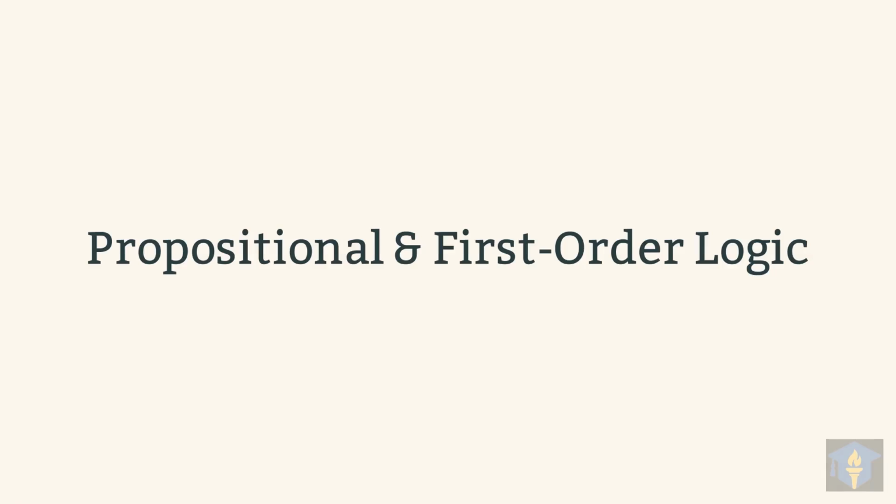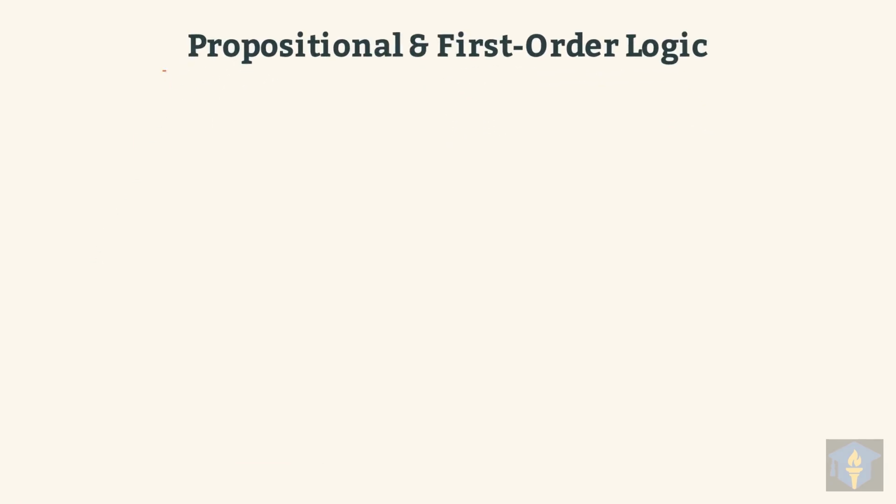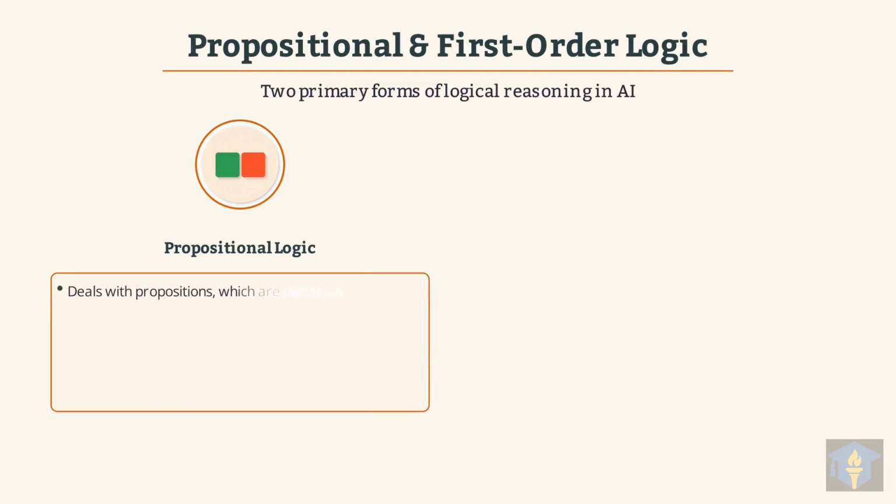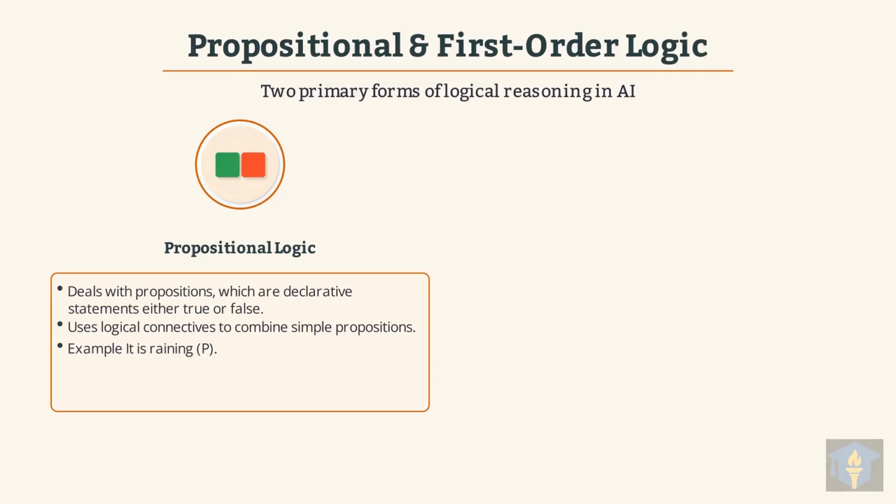Today, we'll explore propositional and first-order logic, two fundamental forms of reasoning in AI. These are the two primary forms of logical reasoning that underpin many intelligent AI systems. Let's start with propositional logic, a simpler system for representing true or false statements. It deals with propositions, which are declarative statements that are definitively either true or false. Propositional logic uses logical connectives, like AND or OR, to combine these simple propositions. For example, "It is raining" can be represented as a proposition, perhaps symbolized by P.